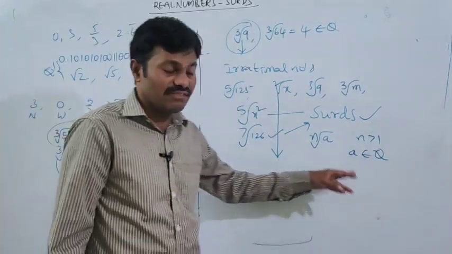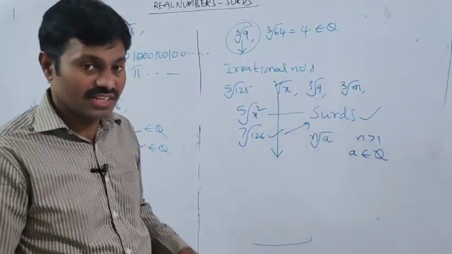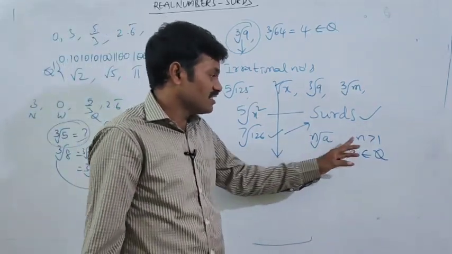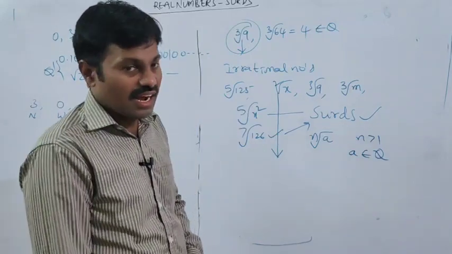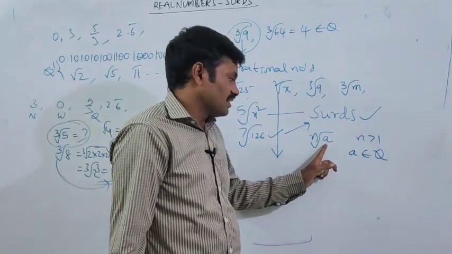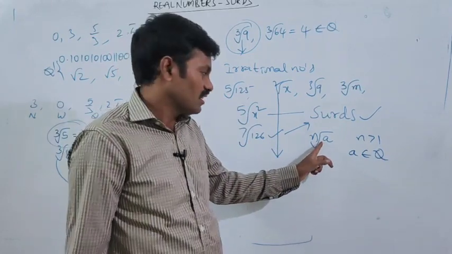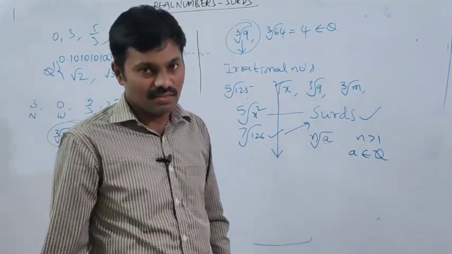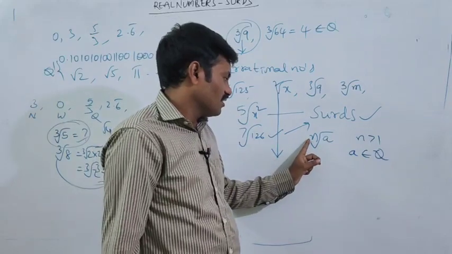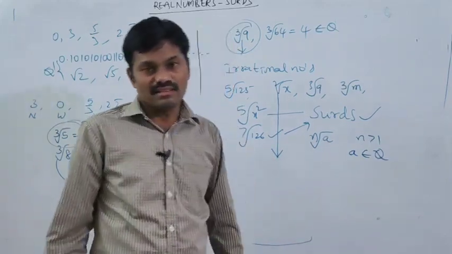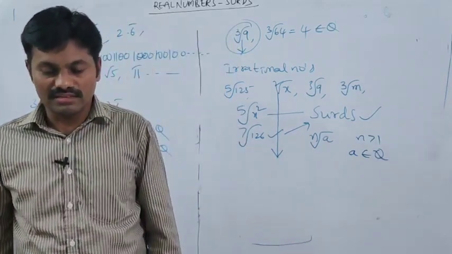Now from this we can define the surd. What is the definition of the surd? If n is a positive integer and a is a positive rational number, then nth root of a is called a surd.